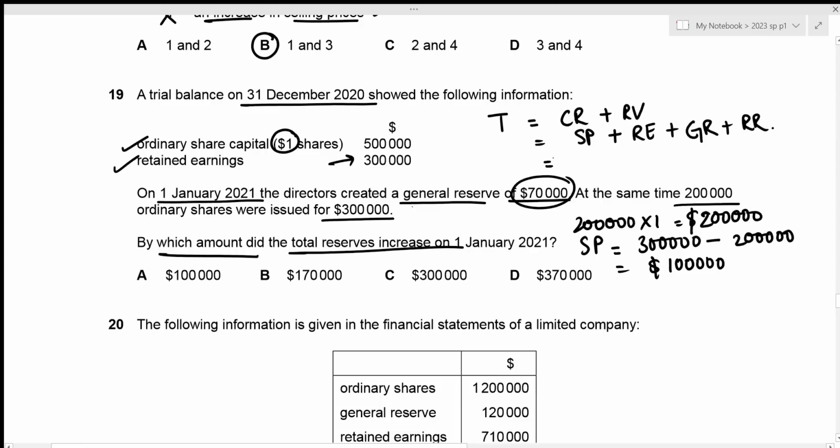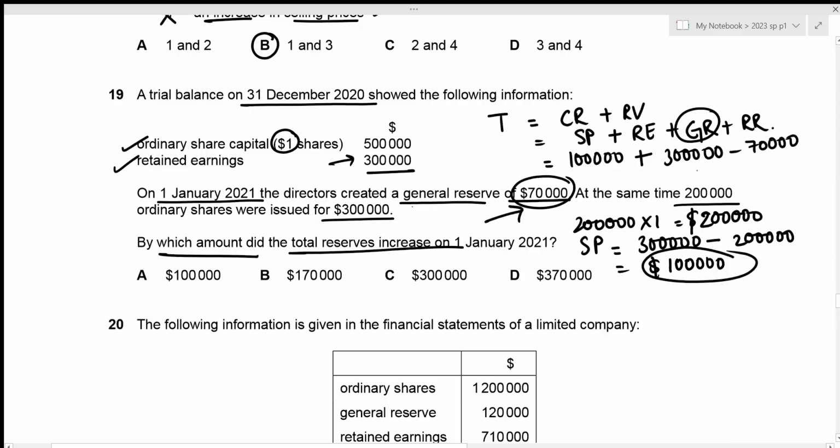Okay, so let's just add the values. We figured out that our share premium has the value of 100,000. Then we have our retained earnings of 300,000. But we took out 70,000 in order to create the general reserve. So that's minus 70,000. And then we created the general reserve worth 70,000. So that's plus 70,000. And we're not given any information regarding revaluation reserve, so we can just completely ignore this for now. Which means that our total reserves now is going to be 100,000 plus 300,000 minus 70,000 plus 70,000, which results in 400,000. And we're asked the increment in the total reserve.